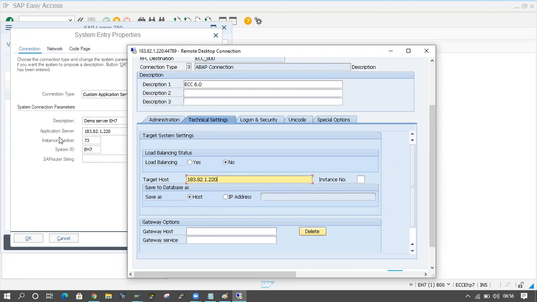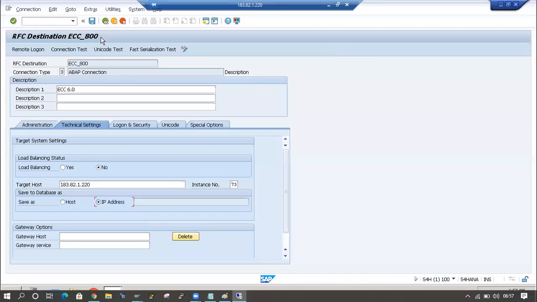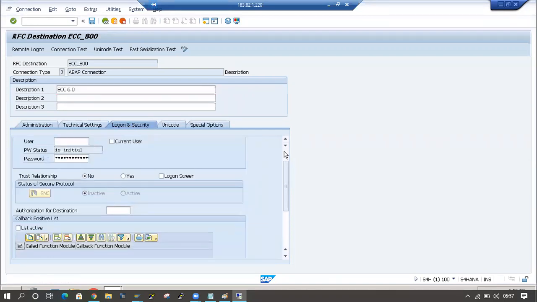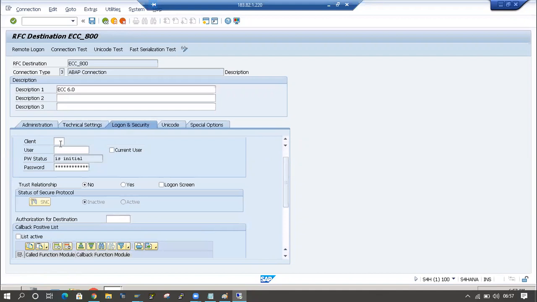This is the ERP system. The instance number is 73. Same thing I will maintain here, 73. So this is the IP address. Just select the radio button here, IP address, and click on the save button. Destination ECC 800 save. Fine. And here the Logon and Security tab is there. Click on that button. And here, what is the client number?